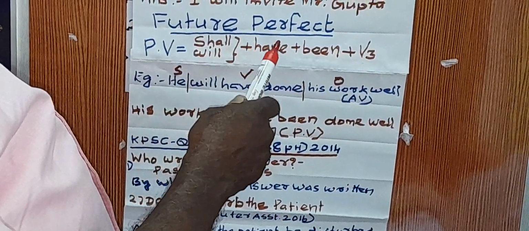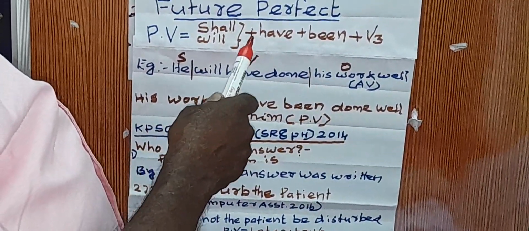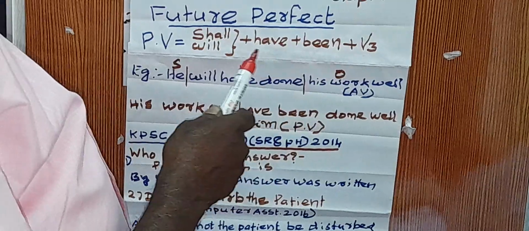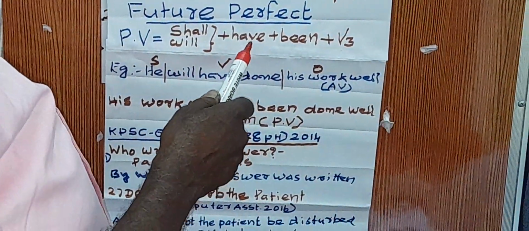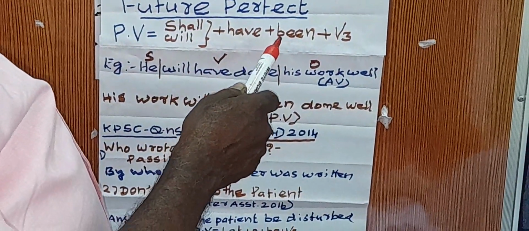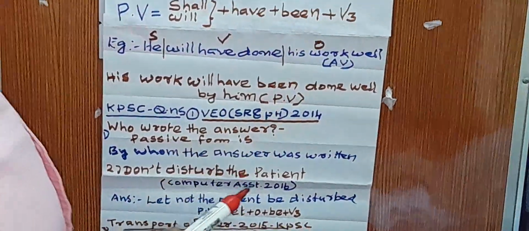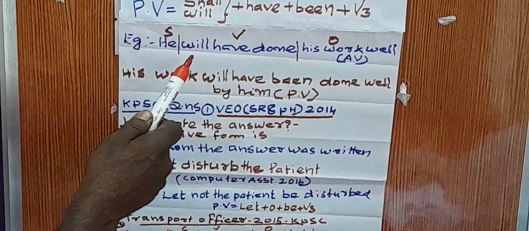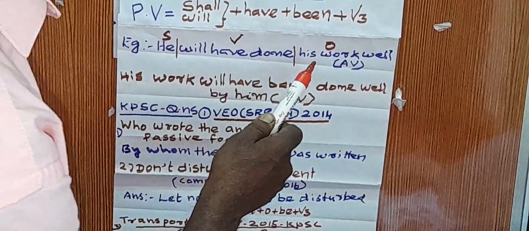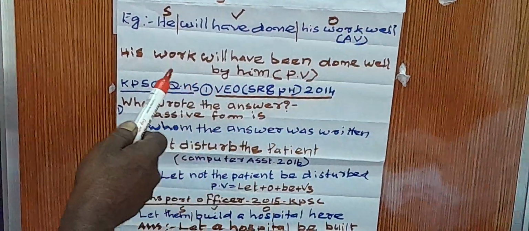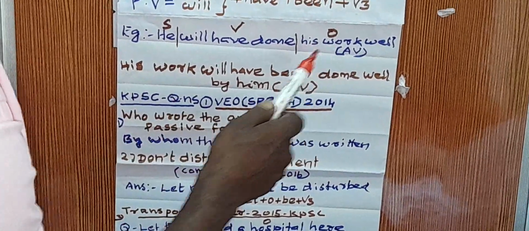The passive voice of future perfect is shall or will plus have plus been plus V3. That you remember well: have plus been, B-E-E-N, plus V3. Here, he will have done his homework well. His homework is the object.